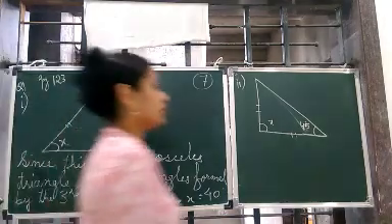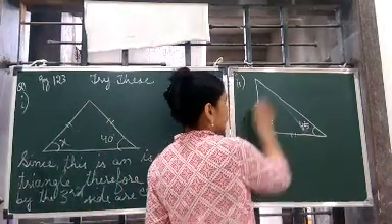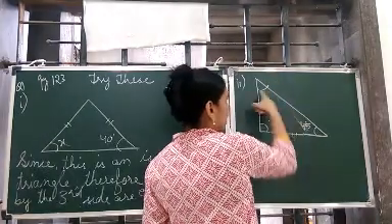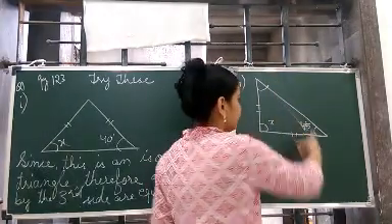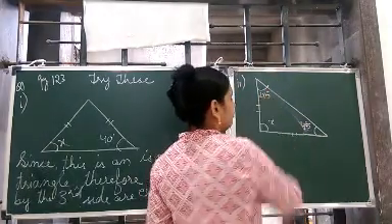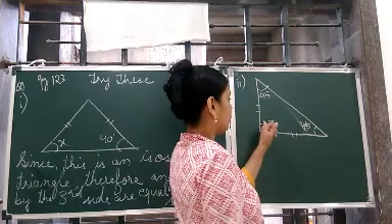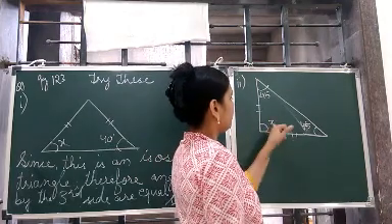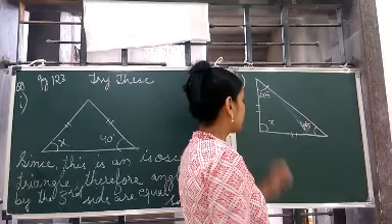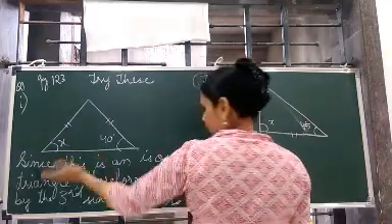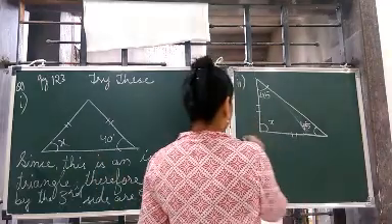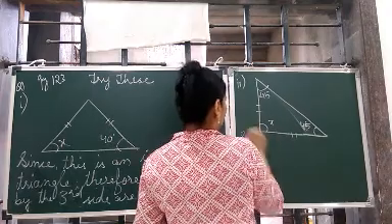Here you can see this is also an isosceles triangle. So these two angles are equal. Yes. So this is 45. So this is also 45. Correct? So now by the angle sum property you can find the value of x. Correct? So again you can give the same reason. So you can write like this, how I am writing.